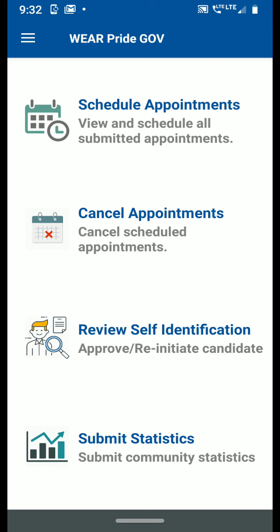When a particular government user logs in, from the app point of view, you would see all the transactions which have happened under his purview. Example, all the self identification process forms which are submitted under District Magistrate Office of Hyderabad, all those transactions would be available in the dashboard for the government user of Hyderabad. So these are the four options that are available for the government users.